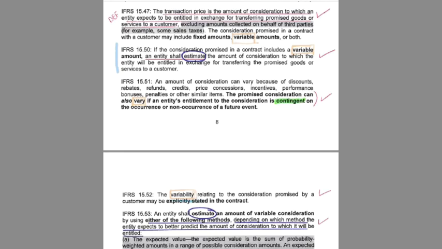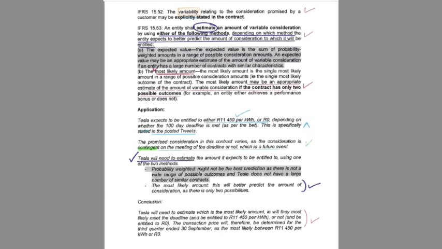It says, if the consideration promised in a contract includes a variable amount, which it does, an entity shall estimate the amount of consideration to which the entity will be entitled in exchange for transferring the promised goods or services. But how do we estimate? We go and have a look at paragraph 53. An entity shall estimate an amount of variable consideration by using either of the following methods, depending on which method the entity expects to better predict the amount of consideration to which it will be entitled.